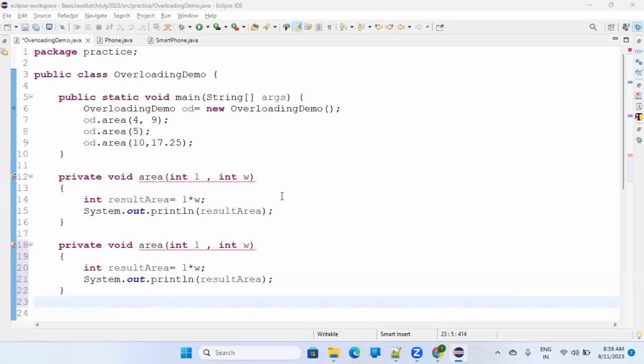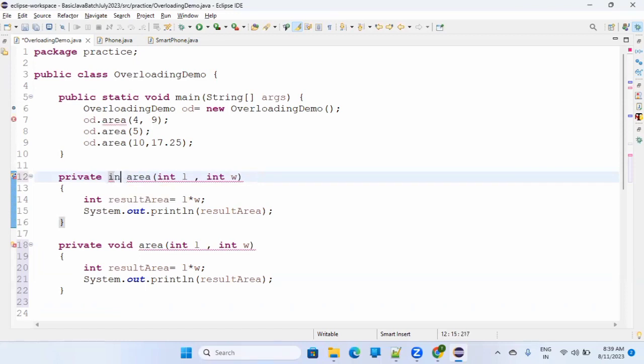Before overriding, let's do one more experiment. These two functions are the same: private void area, accepting two parameters, integer and integer. Fine. Can I have one return type as integer? Will it be different? Now it should be different, right?